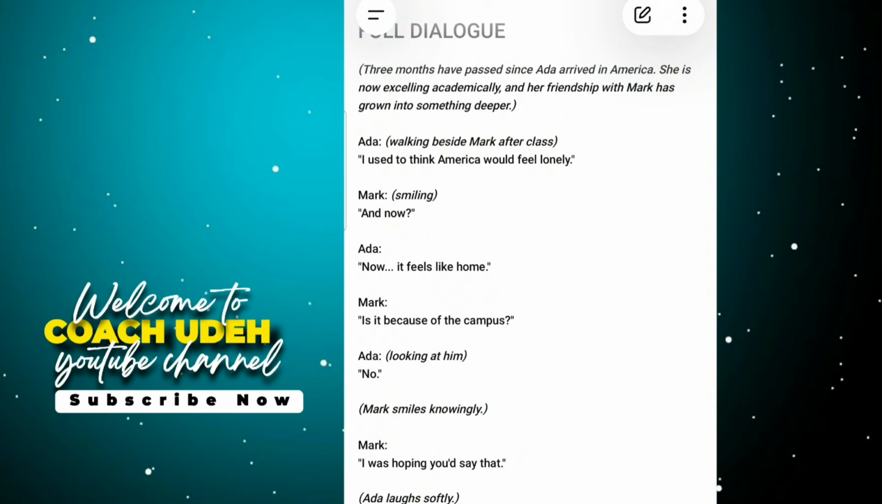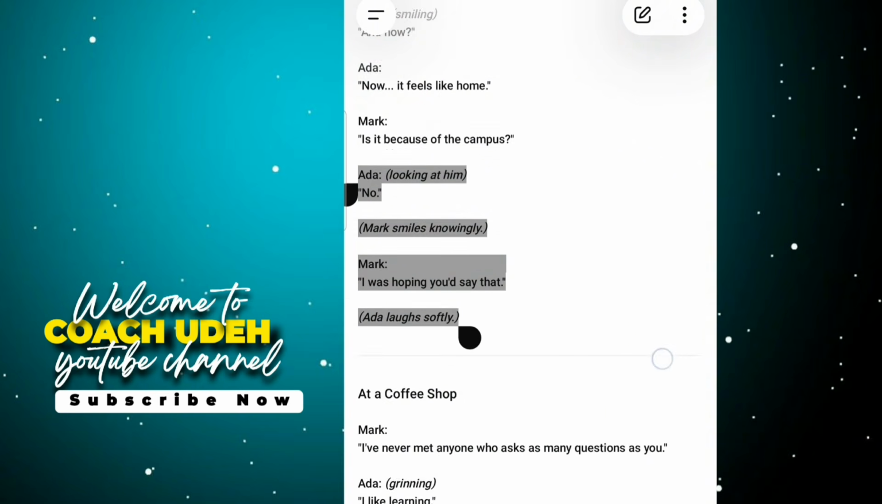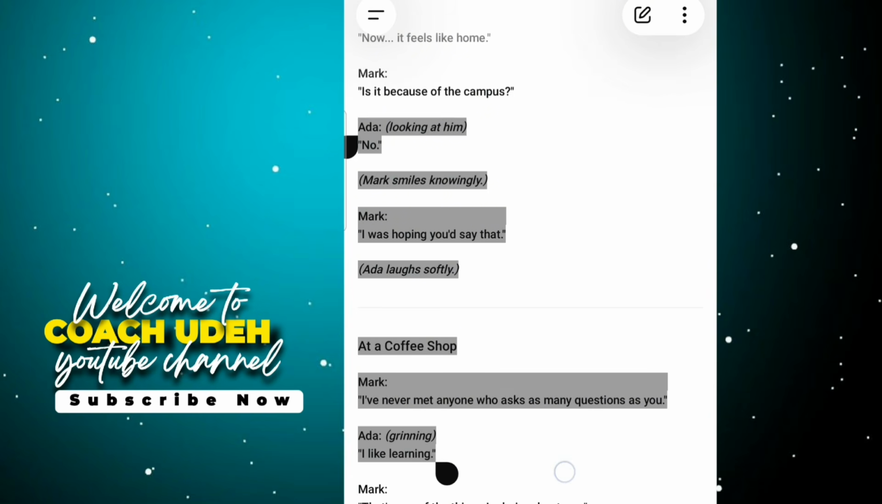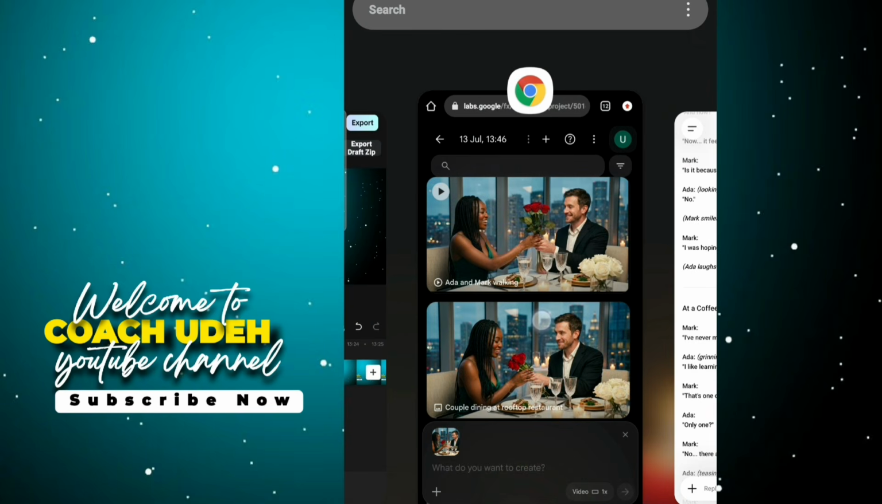Now this is where the first dialogue actually stopped, when the man asked, is it because of the campus? Now Ada says no. So here you continue with what you're doing. You see that? And then this is it. Then after that, we are good to go. You see that? Then once you have this, you copy, then scene 1 is gone.